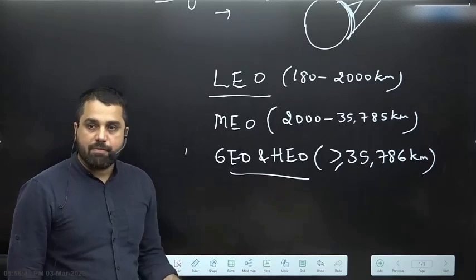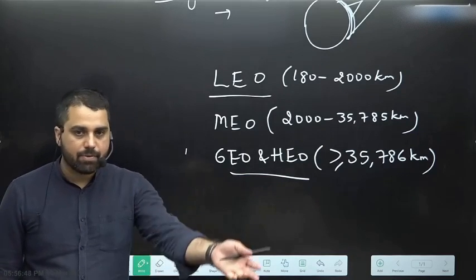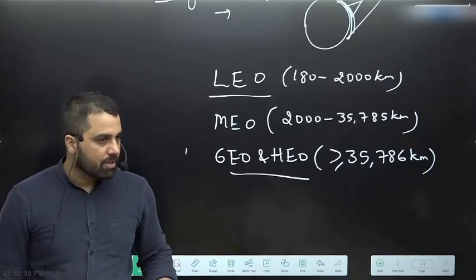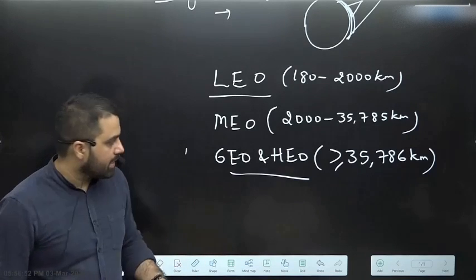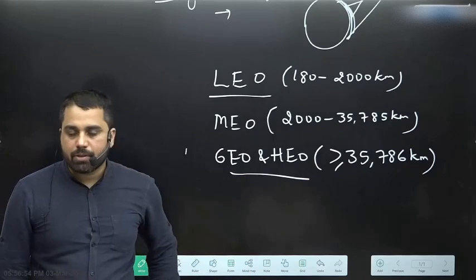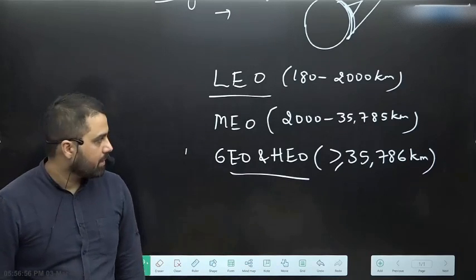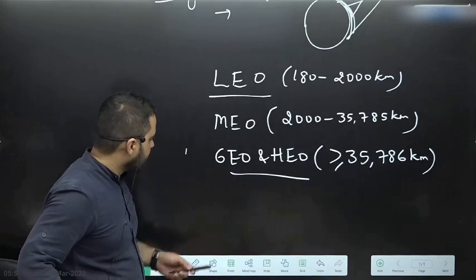But the most famous navigational program in the world is of course GPS. All of us use GPS in our mobile phones, and the GPS satellites are actually in medium Earth orbit of about 20,000 kilometers. So I can have this classification based on height.